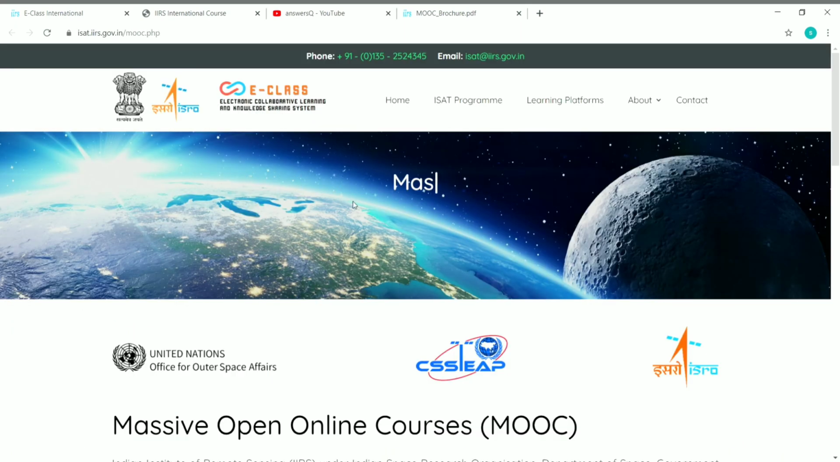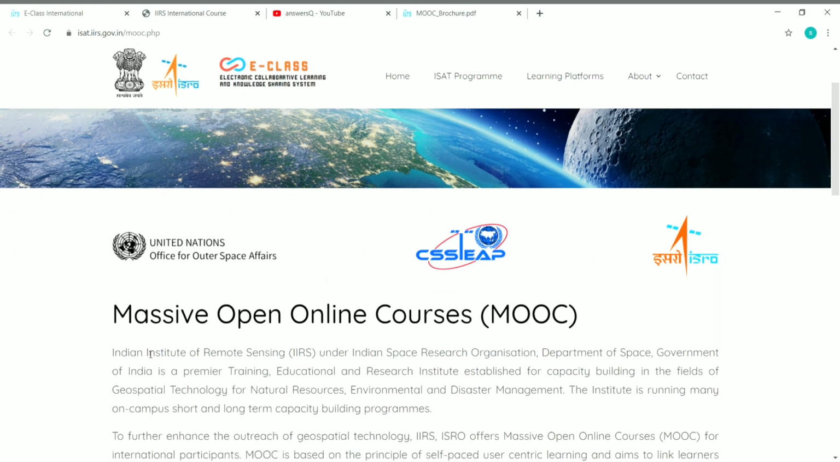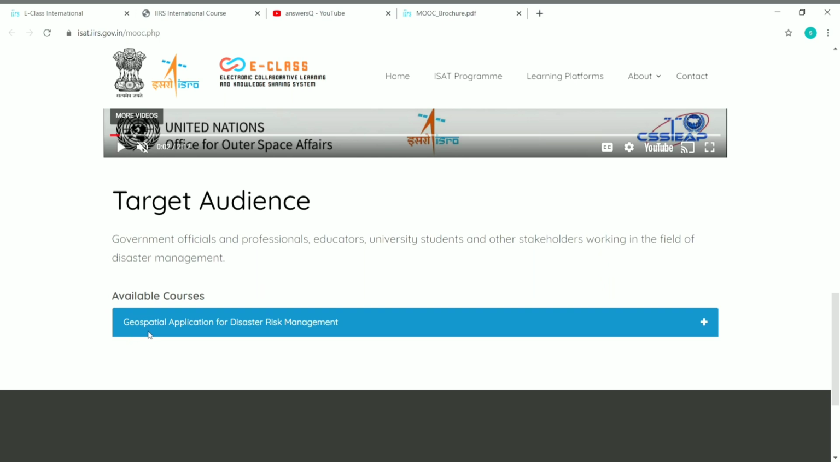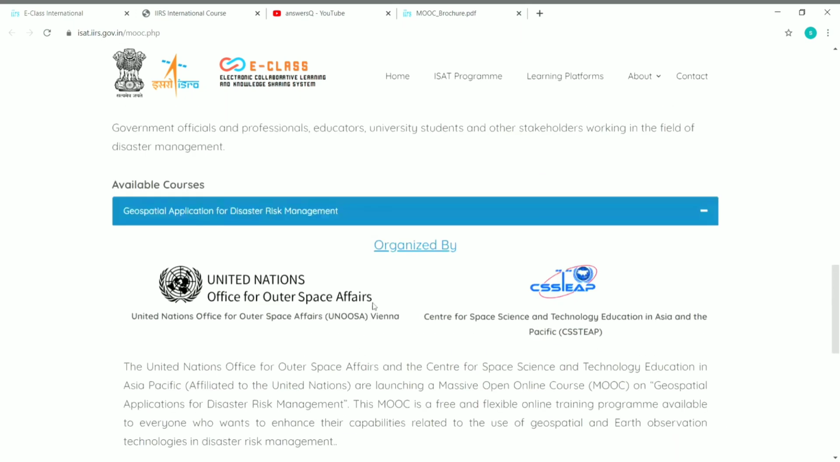So ISRO has launched a new course by IIRS, that is Indian Institute of Remote Sensing. And if you see, the name of this course is Geospatial Application for Disaster Risk Management. You can just click on the course name and you can see that this course is organized by two bodies. That is one is United Nations Office for Outer Space Affairs and the other one is Center for Space Science and Technology Education in Asia and the Pacific.